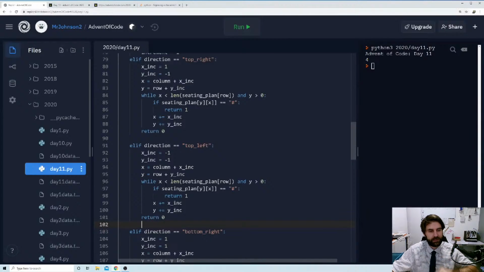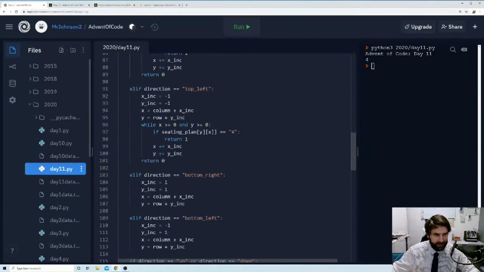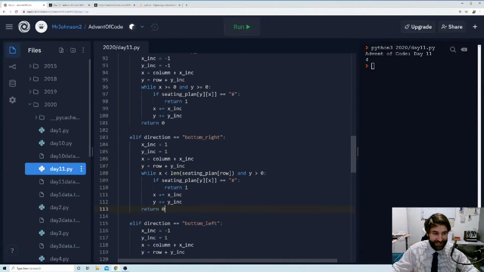Oh no, we need to be more thoughtful about these conditions. So X is getting smaller this time. So we want to say, well, X is greater than or equal to 0 and Y is greater than or equal to 0. It can be equal to as well, so I'll update that here too. We're going to do that. Fantastic. Okay, I've got a really good feeling about this.